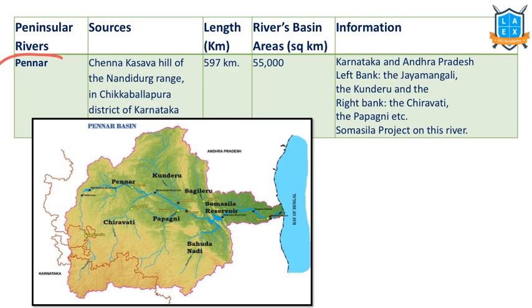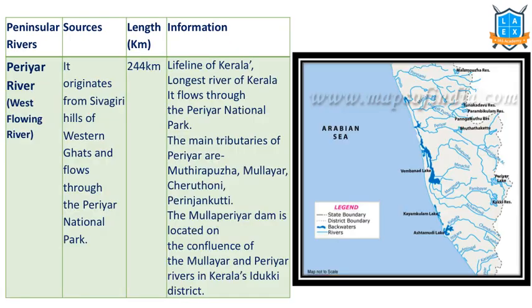Next important river is the Penner River system. The Penner River originates in the Channakeshava Hills of the Nandidurga range in Karnataka. It flows into AP. Karnataka and AP share the water of the Penner River system. Its left bank tributaries include Jayamangali and Kunderu River. Right bank tributaries include Chitravati and Papagni. Somasila Reservoir is built across this river.